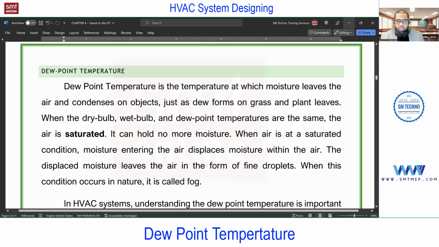Back to the topic. So I think you got the idea about the dew point temperature. Sir, does it depend upon the load on the evaporator? Meaning the 1.2 liters per hour. That is a standard. You see, 1.2 is just a standard, like a thumb rule, like 1 TR equal to 400 CFM. Similar to that.